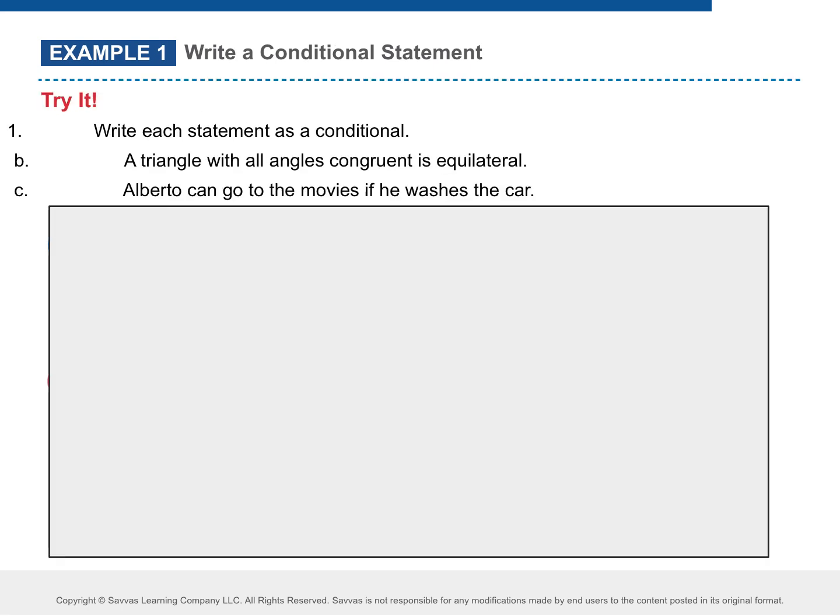So on these ones, the first one, actually I'm going to ask you this. Which one's easier? B. Why is, I know it's not labeled here. Why is B easier? It already has the if. So if what? If he washes his car. If he washes the car, then what? Then he can go to the movies.